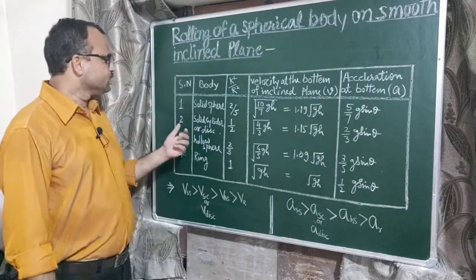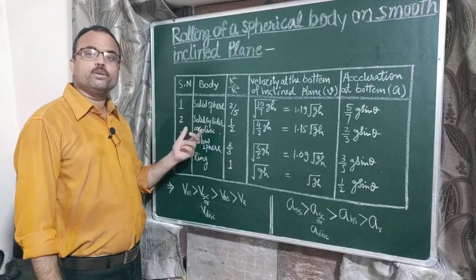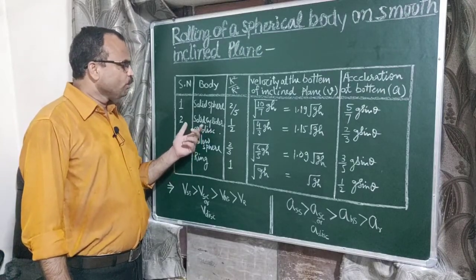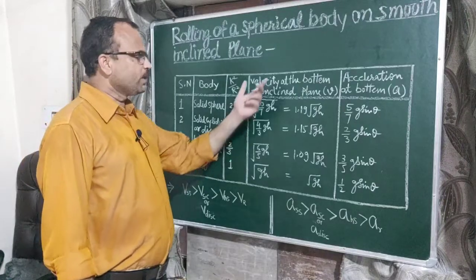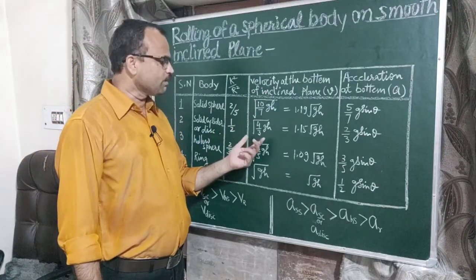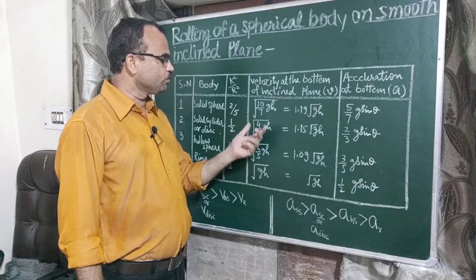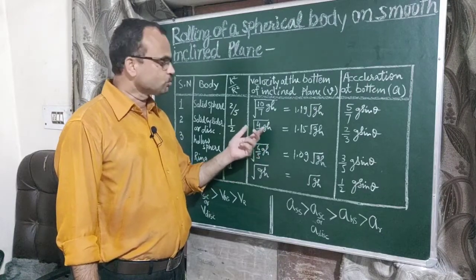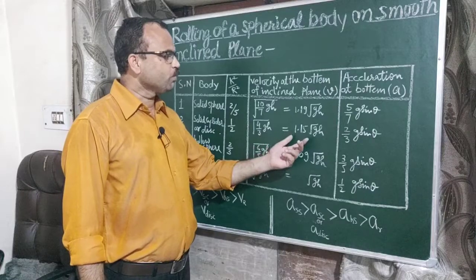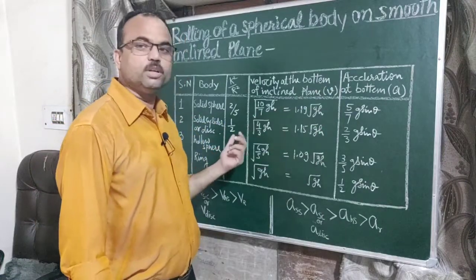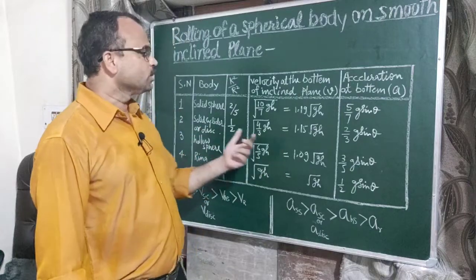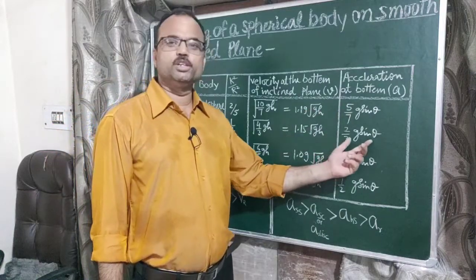In the second case, a solid cylinder or disc, both have the value of k square upon r square as 1 by 2, and the velocity on reaching the bottom of the inclined plane will be under root 4 by 3 gh. On solving this, we get 1.15 under root gh, and the acceleration of this disc or solid cylinder will be 2 upon 3 g sin theta.